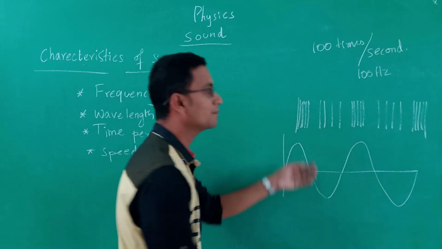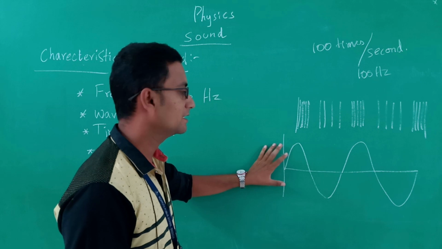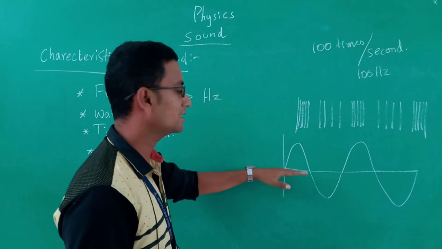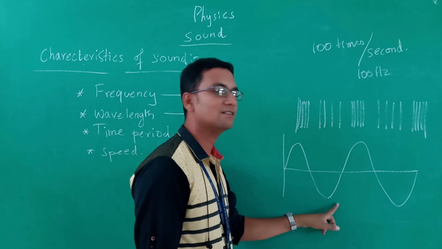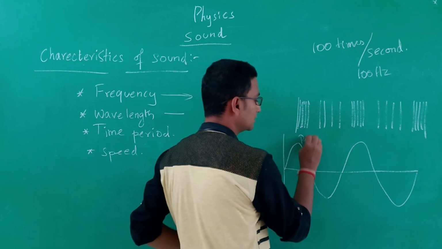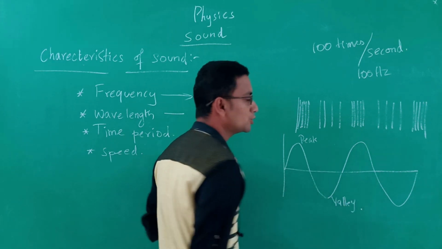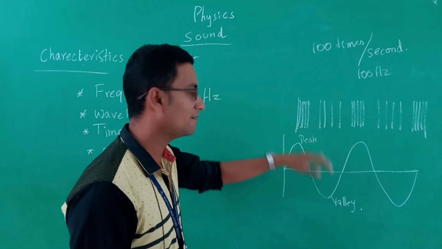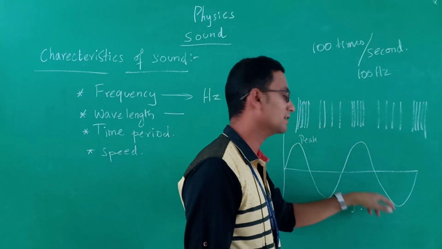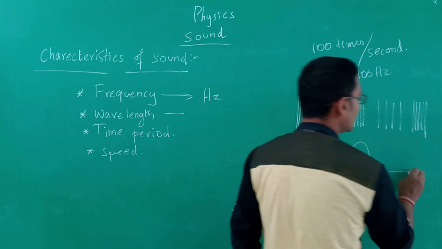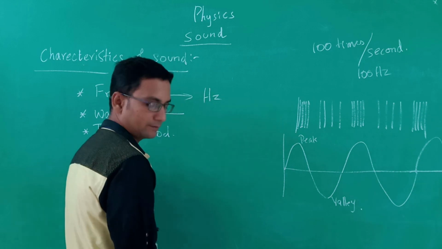For understanding, we make this diagram into a graphical format. Here the peaks, that is above the mean level, show you the compression. The depression, that is the valley. This is the peak, this is the valley. The peak shows the compression, the valley shows the rarefaction. Here also the peak shows the compression, here the valley shows the rarefaction. Again there is a peak.